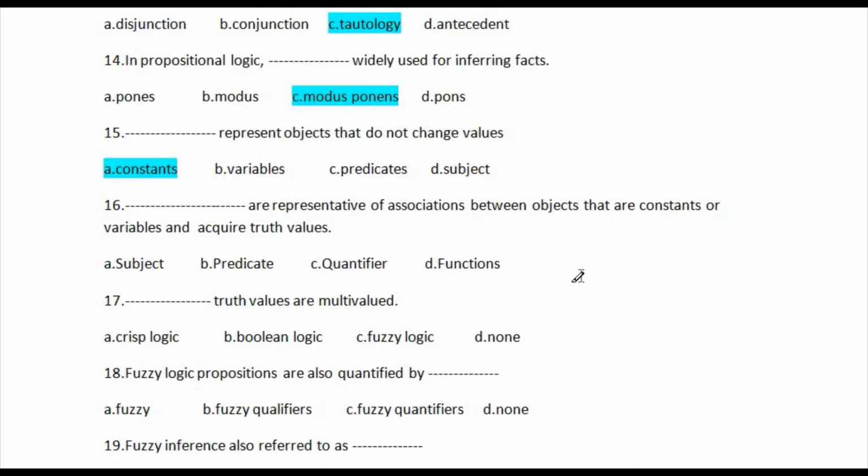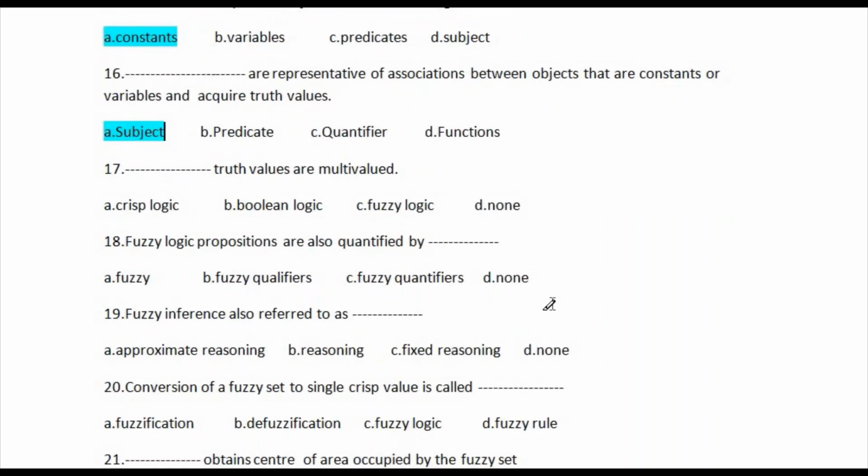So question number 16 is the blank space are representative of associations between objects that are constants or variables and acquire truth values. So options available here: first one is subject, second one is predicate, and third one is quantifier, and fourth one is function. So right answer is option number A, subject. This is the right answer of this question. Let's go for question number 17.